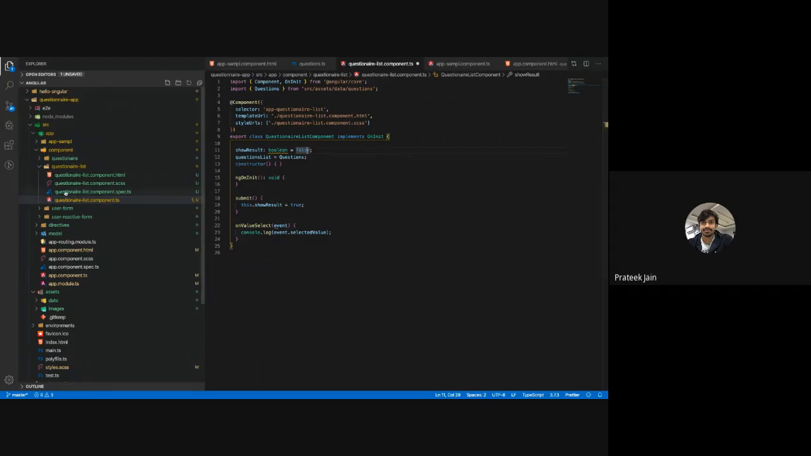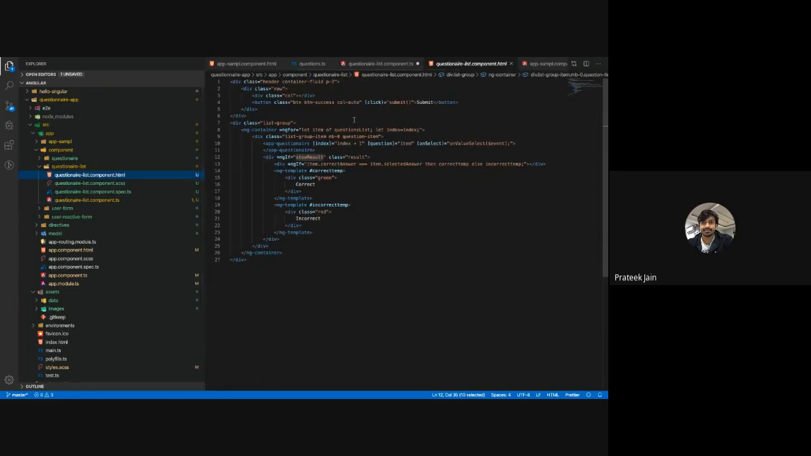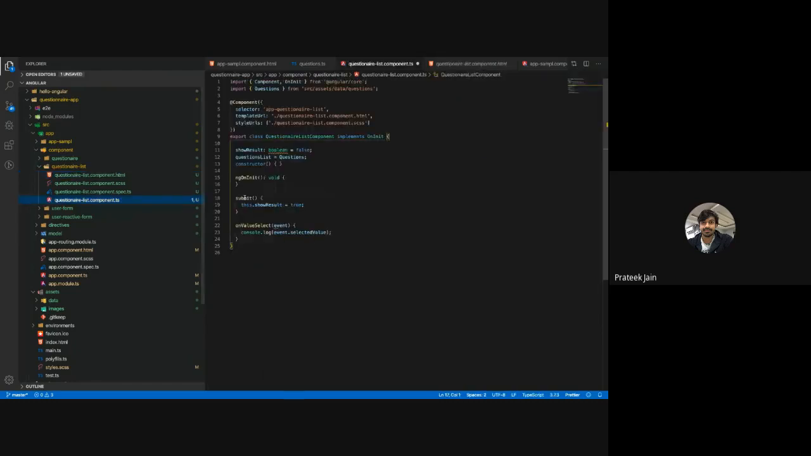So the sequence of how it is happening is, let's say there is a submit button on top. If you see, this is the submit button. On click of that submit button, I have a handler called submit, and this is the function which is getting called. Inside this function, we are making that showResult flag true. Before that it was false.